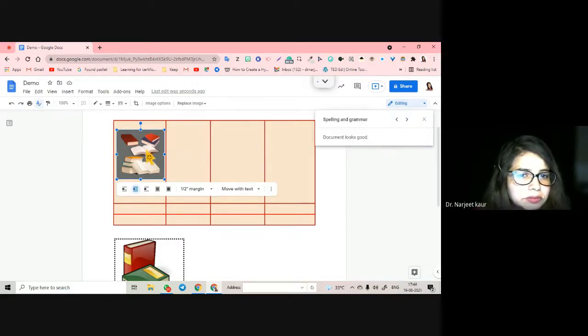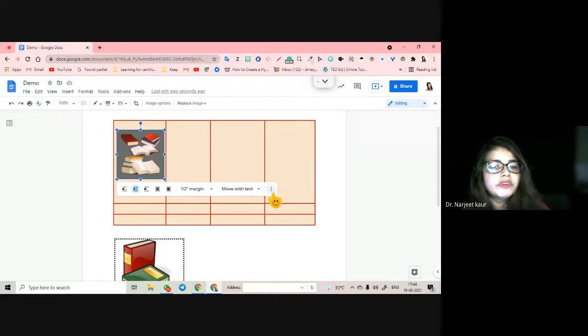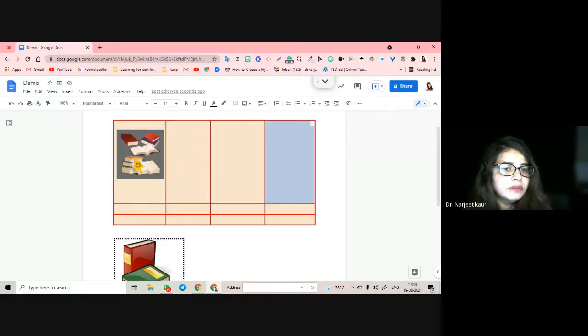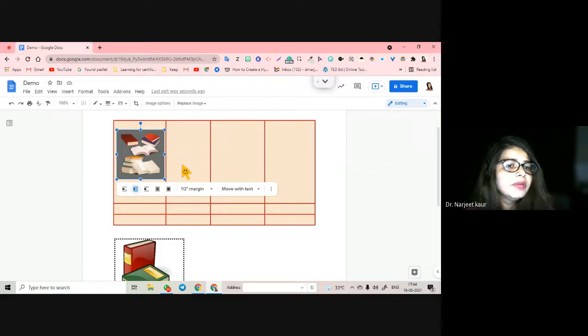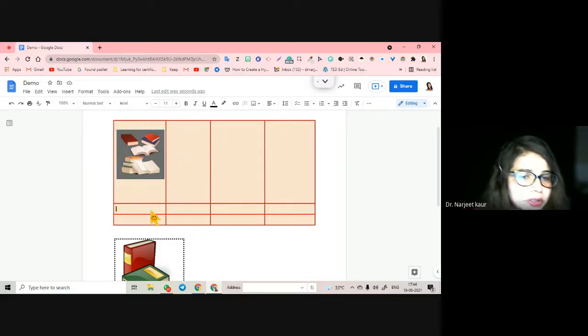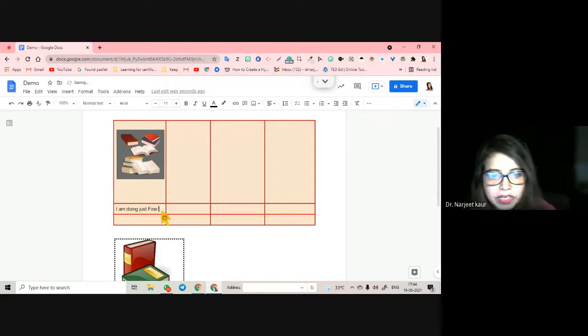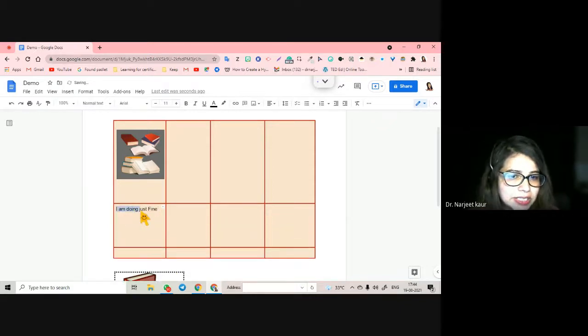So if you want to move in with the text, or if you want to add the text, you can make the text go behind, or you can make the text go along with the images that you have chosen. For example, I here write, I am doing just fine. Okay, now once you have inserted this text, you can do a lot of options with the text.